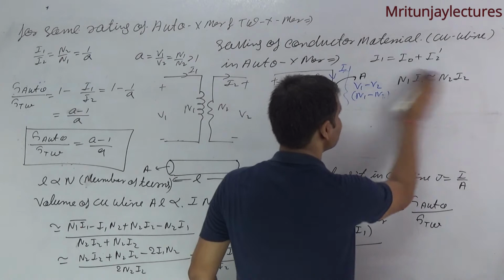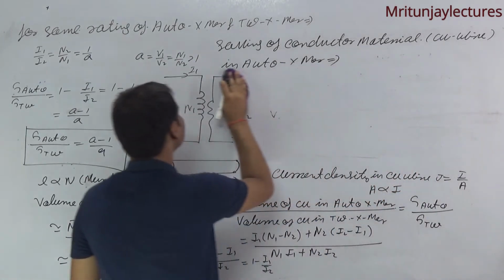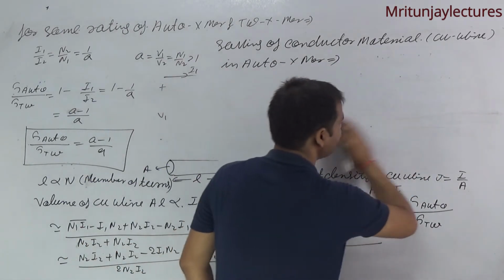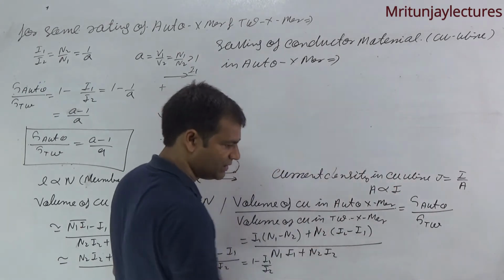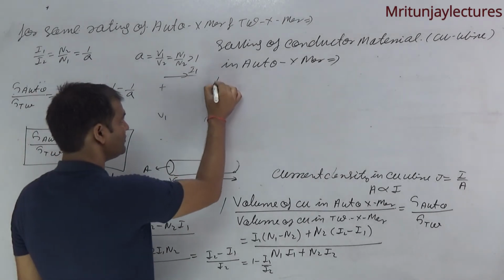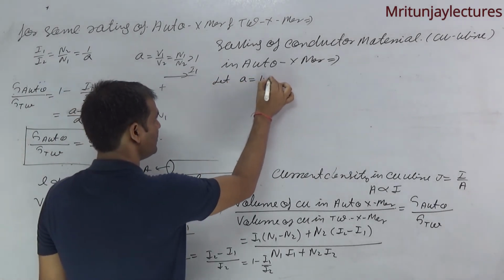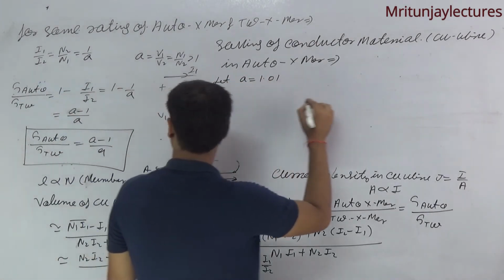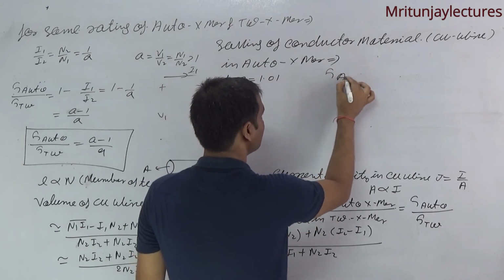Now what is our conclusion corresponding to this? Let us consider if A is equal to 1.01, what about G auto?